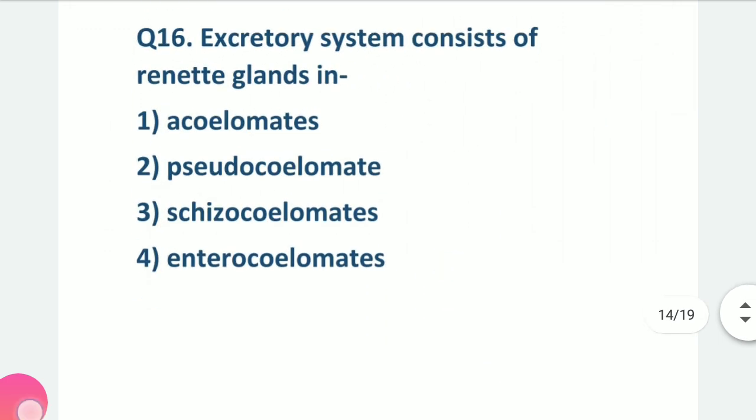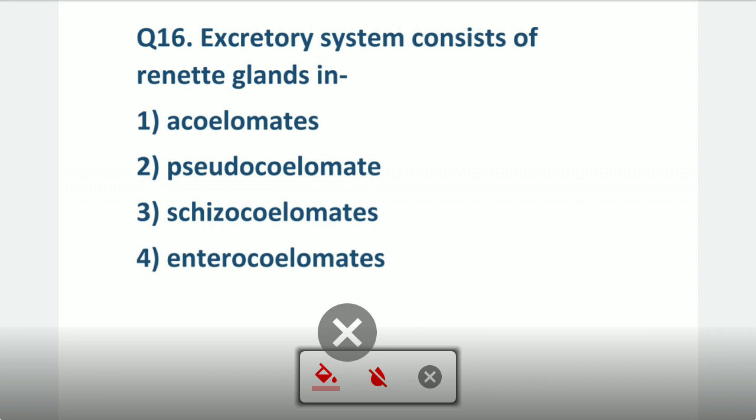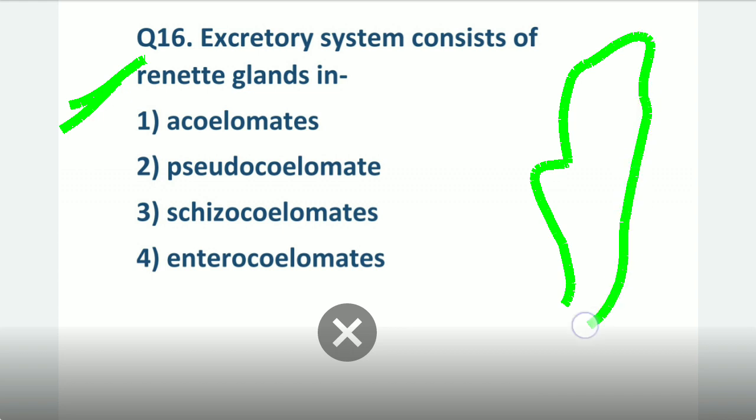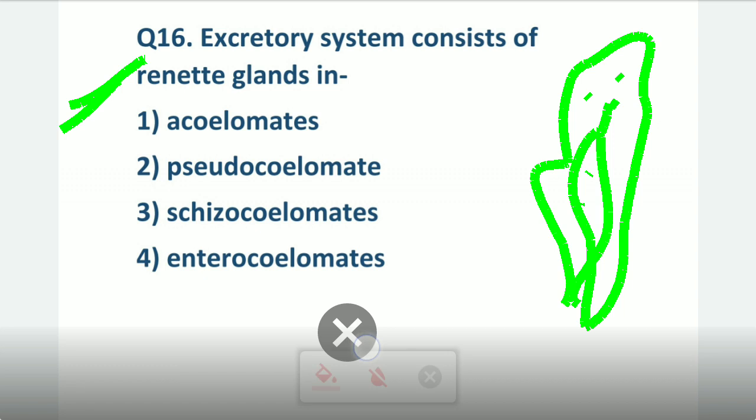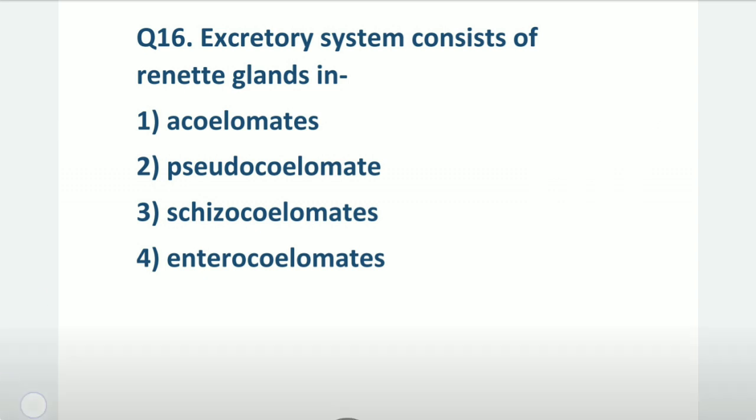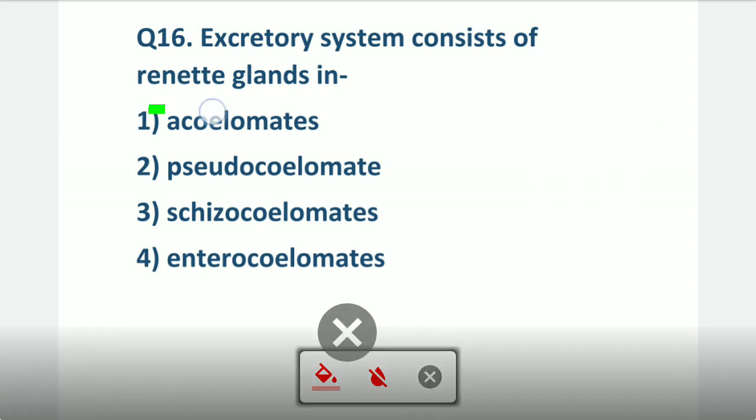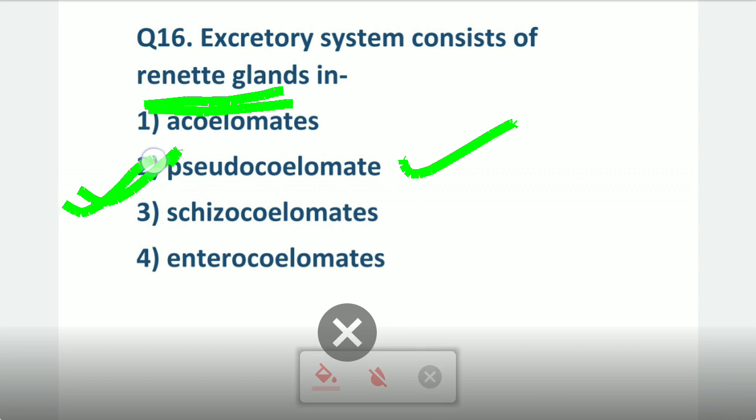Excretory system consists of Renette glands, which I have studied. I have told you all that Renette gland is the characteristic of Aschelminthes, whereas flame cells are the characteristic of whom? Flame cells are the characteristic of platyhelminths. Okay, so this will be the Renette gland for the excretory system, that is for the Aschelminthes. Now the excretory system consists of Renette gland in which coelomate? Now you know that Renette glands are present in Aschelminthes, so Aschelminthes are what type of coelomate animals? They are pseudocoelomates. So it is an indirect question.